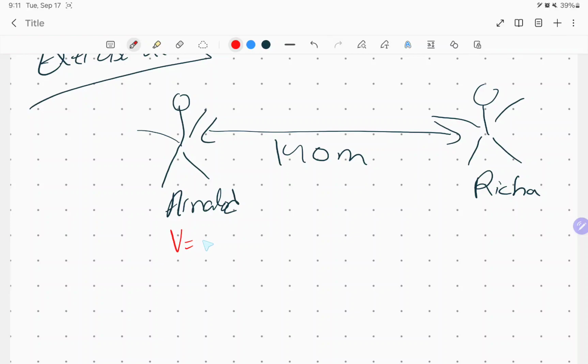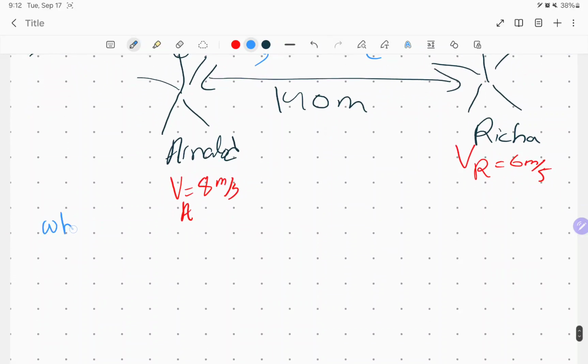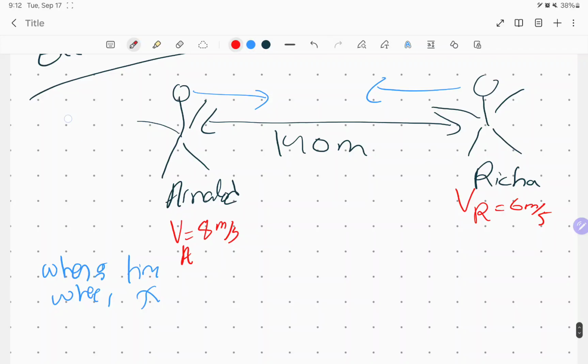It was 8 meters per second, and for Arnold, let's say letter A means Arnold. Velocity for Richard equals 6 meters per second. He's telling me the two boys run at the same instant straight toward each other. Say toward, meaning, for example, one should move to the right, the other should move to the left. When means time, where means x. So that's my first step.